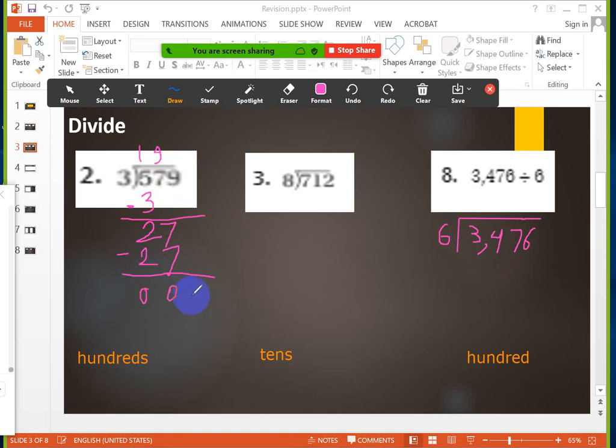Now I will take the 9. 9 divided by 3. What is the number that I will multiply with 3? It will give me 9. Girls, just type one time, please, to follow the chat. It's a 3, thank you. Now 3 multiply 3 equals 9. So I will put 9, then I will subtract. 9 minus 9 equals 0. Another example.